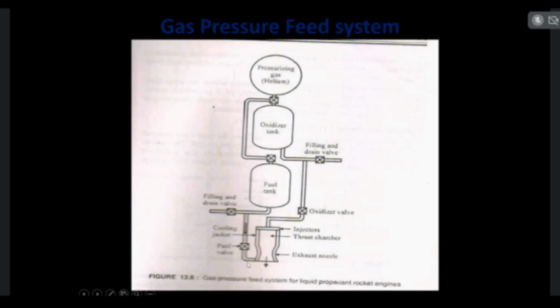Then they will enter the combustion chamber through the pipelines and valves. So as I told, inside the combustion chamber, burning is done and exhaust gases will be produced. By means of these exhaust gases of high velocity, the thrust is produced. So rockets will be launched from the Earth to space.